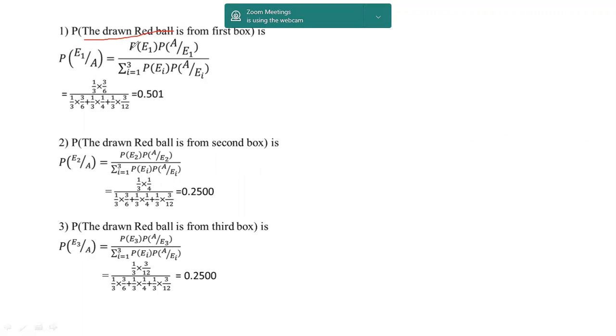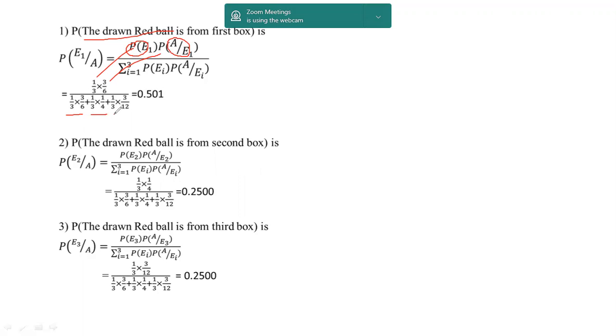So E1 is nothing but probability of choosing from the first box, that is 1 by 3, and from the first box the red ball is 3 by 6. So 1 by 3 into 3 by 6, over all possible cases. The first box is 1 by 3 into 3 by 6. The second box is 1 by 3 into 1 by 4.